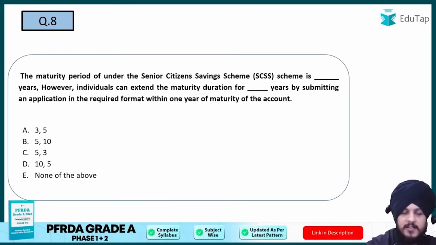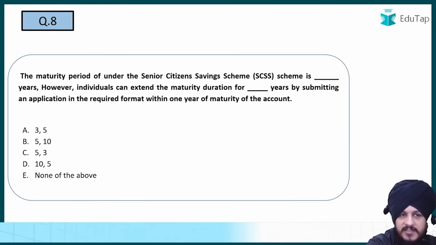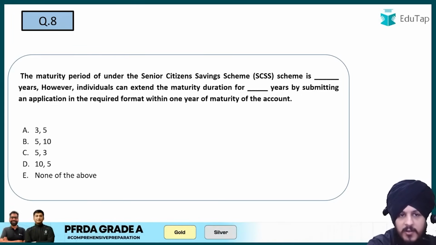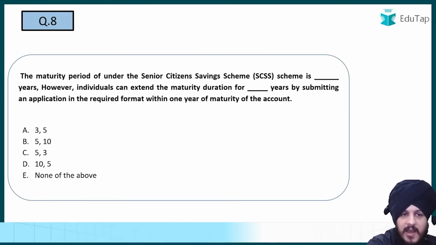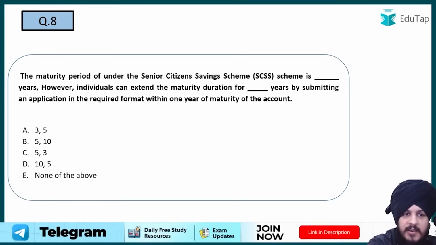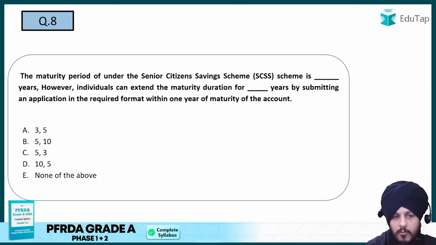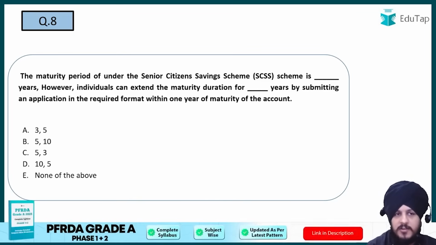Question 8 says that the maturity period of under the senior citizen savings scheme is dash years. However, individuals can extend the maturity duration for dash years by submitting an application in the required format within 1 year of maturity of the account. So again a factual information has been asked, तो इसीलिए मैंने आपसे कहा कि अभी तक जितने भी क्वेश्चन देखे